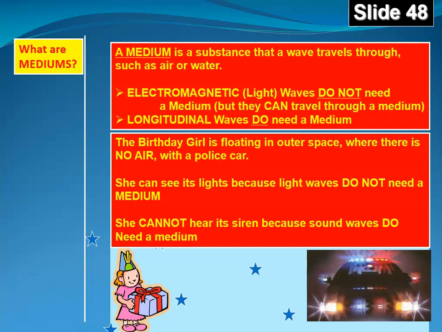Longitudinal waves do need a medium. So a sound wave cannot travel without something to carry it. Either air or water or any kind of a solid could do it as well. So the example down below will illustrate this. The birthday girl is floating in outer space where there is no air with a police car. It's kind of a silly example, but it makes the point. She can see the lights because light waves do not need a medium. She cannot hear its siren because sound waves do need a medium.